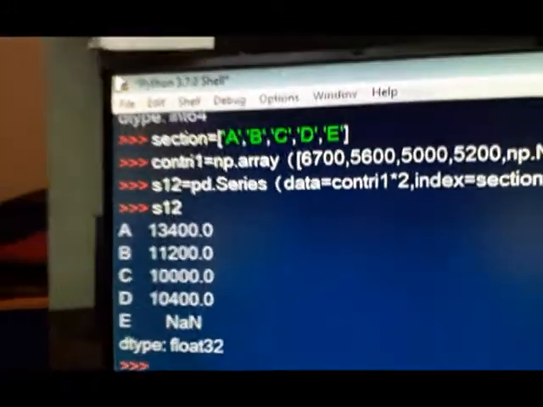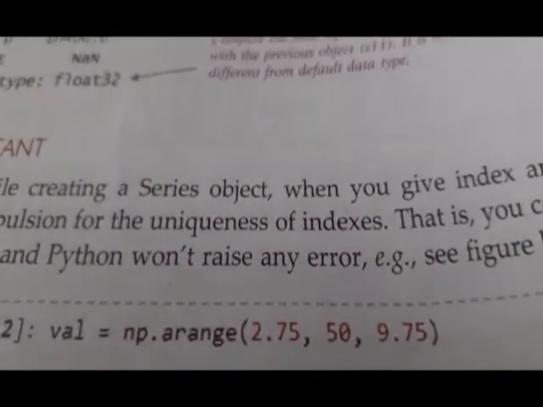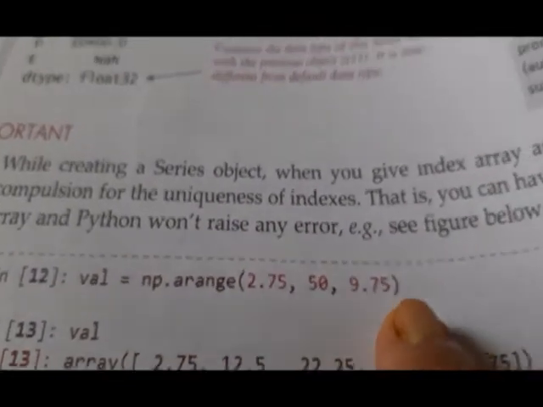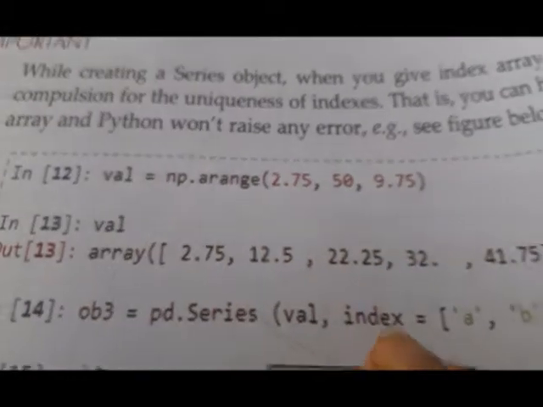Then we come to the next. A very important point is given in the book by Sumita Arora. You can see here, val, through arange we have formed an array. So this is the array.